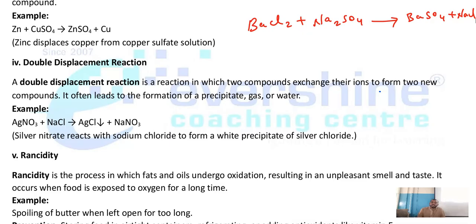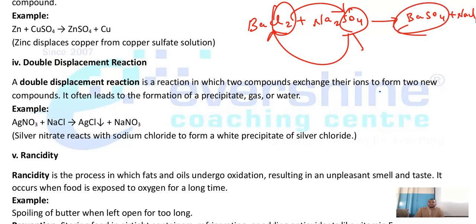Now as you can see, there is an exchange of ions. Which ions? Sulfate ions and chloride ions. So these sulfate ions and chloride ions are responsible for the double displacement reaction. To form a precipitate, sulfate ions are responsible. Any doubts? Understood? Which ions are responsible to form the precipitate? Chloride ions and sulfate ions. This is the exchange of ions. Sulfate ions will go here, chloride ions will come to this place, due to which the double displacement reaction will take place.